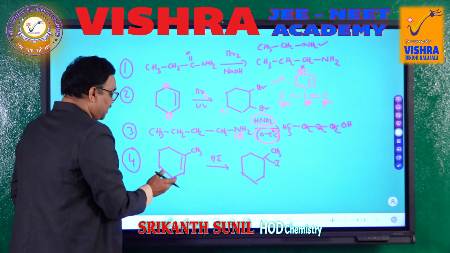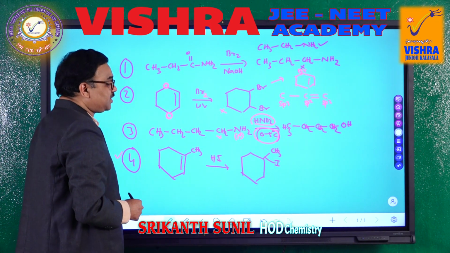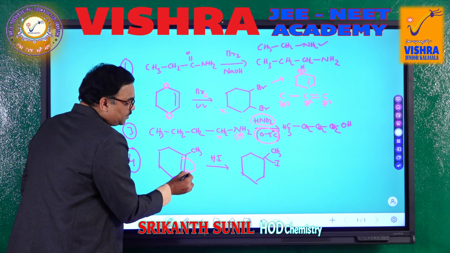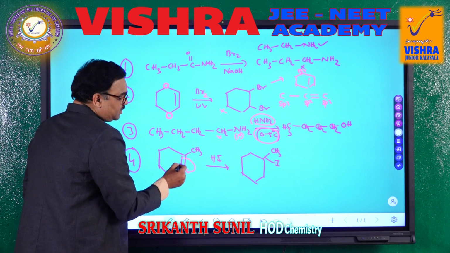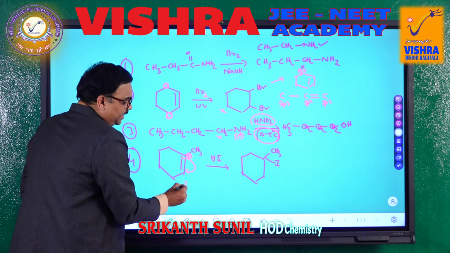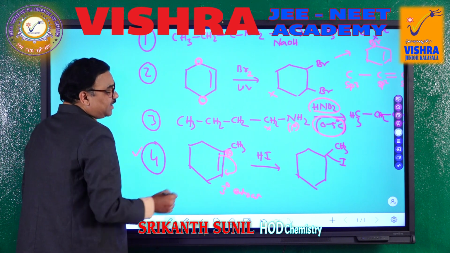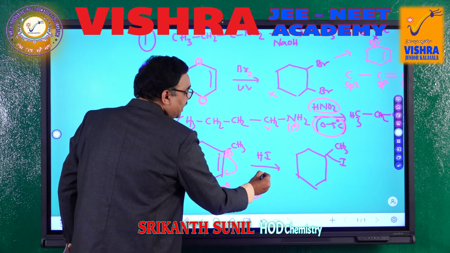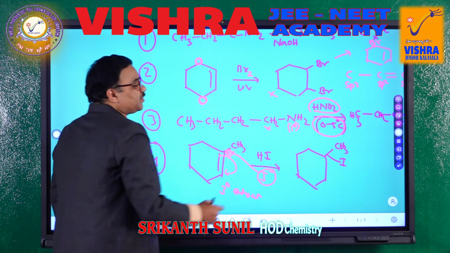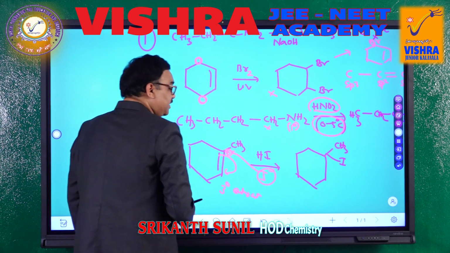So, let us go to the fourth one. The fourth option should be the correct option. This one is also not the correct option. Here, the electrons will move to this side. When electrons move to this side, you will have a plus sign here. A 3-degree carbocation is formed, and then because of the 3-degree carbocation, I minus is going to attach at this position. So, we are going to have I minus here in this position.